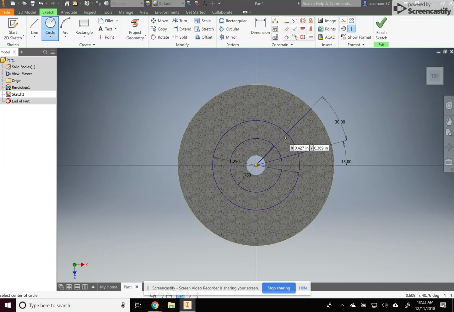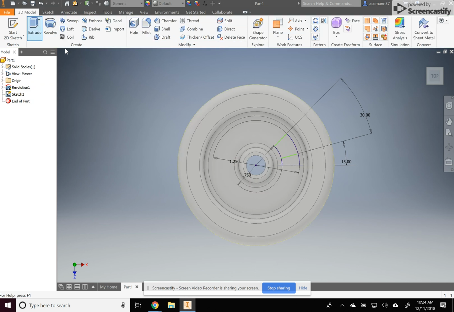All right. So now all we're worried about is this little area in here. That's the only part we care about. We want to cut that out, and we can trim off the rest. Some of it may turn green. It's okay. We knew it was blue at one point, or purple. So I'm going to finish that sketch, and I'm going to cut that little piece out.